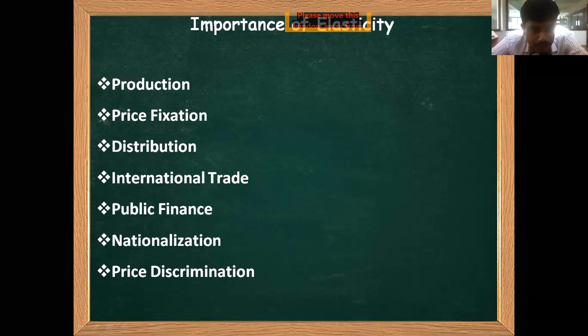Next, it helps with price fixation, which is very important. It helps decide what price has to be fixed for a given product.